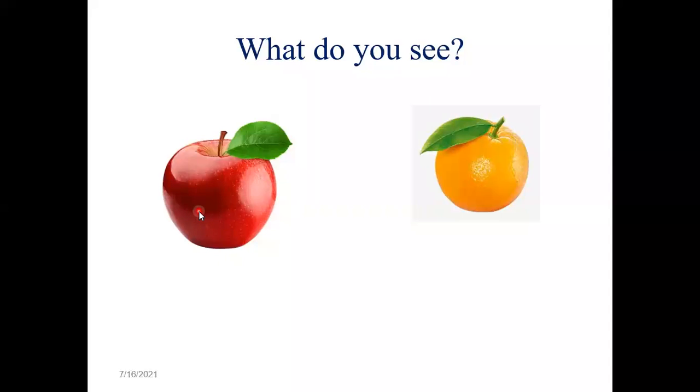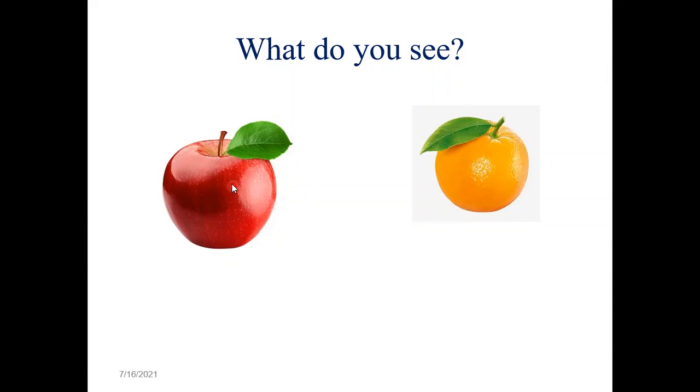अभी तो physically class नहीं है, so I cannot show you any object. That's why I have to show an image. But consider that somebody is holding an apple in front of you and asking you, what is this? So you say that it's a red color apple. Similarly, suppose I am holding an orange and showing it to you in class and asking what color you see. Colorblind people might not see this as red. They might see a bit of a different color, but that is some other issue that we are not going to handle.